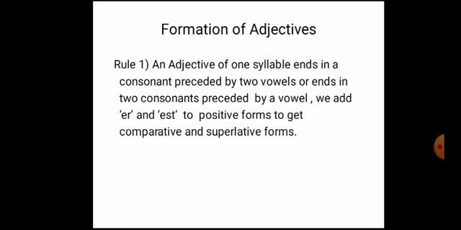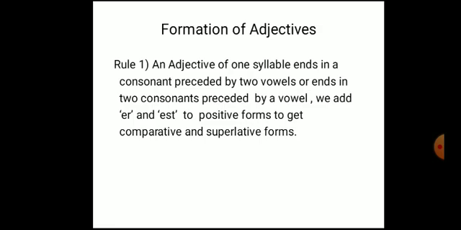And here, talking about this formation of adjectives, an adjective of one syllable ends in a consonant. If that adjective is ending in a consonant preceded by two vowels, okay, in a word, or ends in two consonants preceded by a vowel. You know what preceding means? It means before. We add er and est to the positive form to get the comparative and superlative forms.